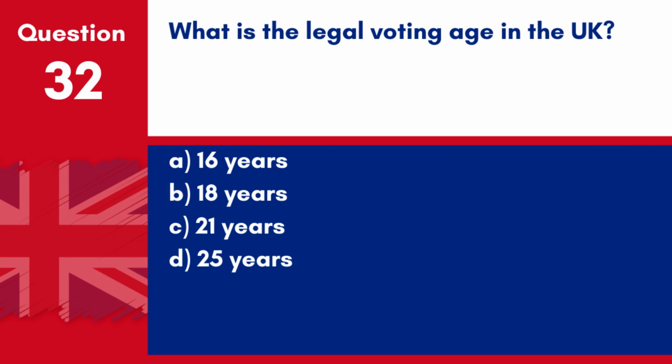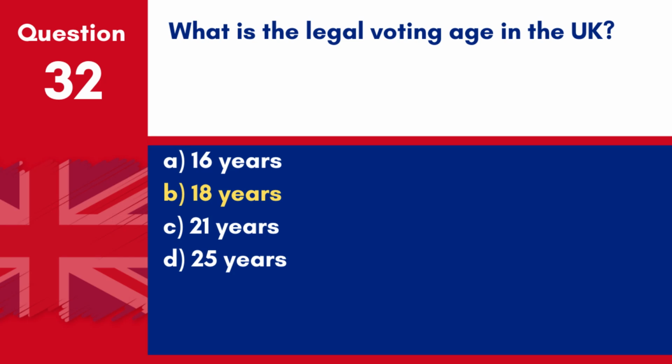Question 32. What is the legal voting age in the UK? A. 16 years. B. 18 years. C. 21 years. D. 25 years. Answer: B. 18 years. The legal voting age in the UK is 18 years.